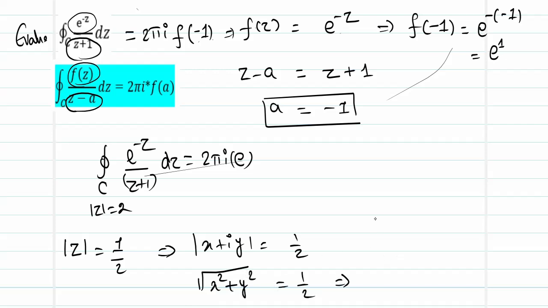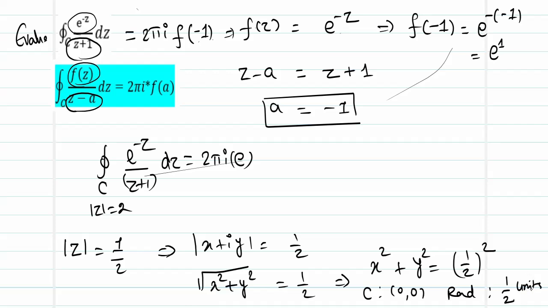When I square on both sides, I have x square plus y square is equal to half the whole square. So this represents a circle with center 0, 0. And what is going to be the radius? Radius is going to be half unit.